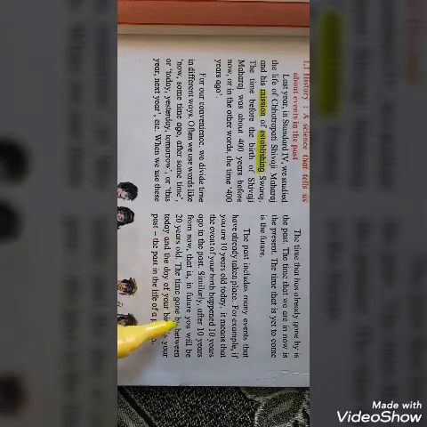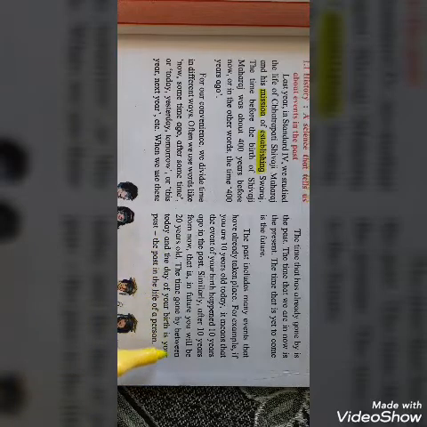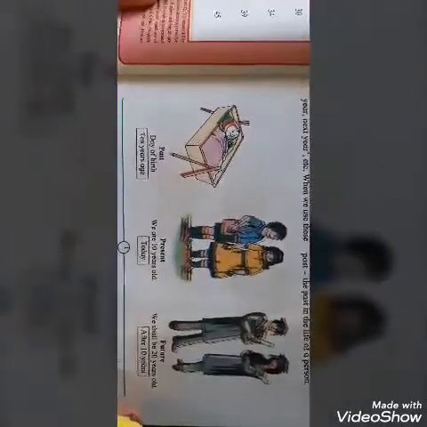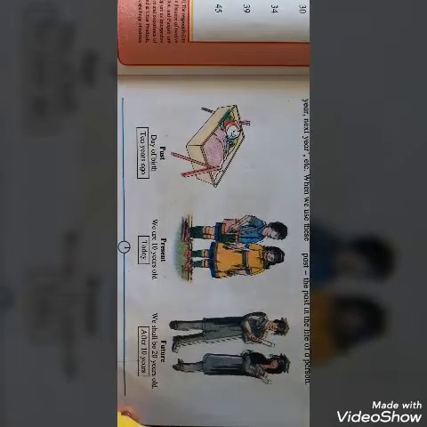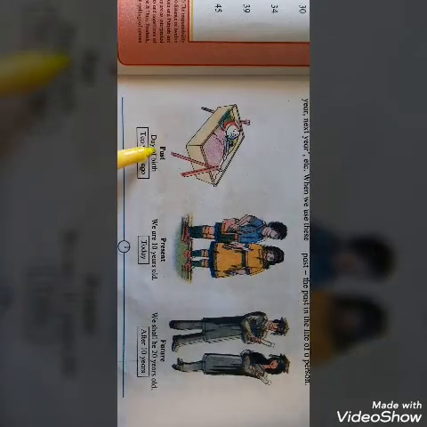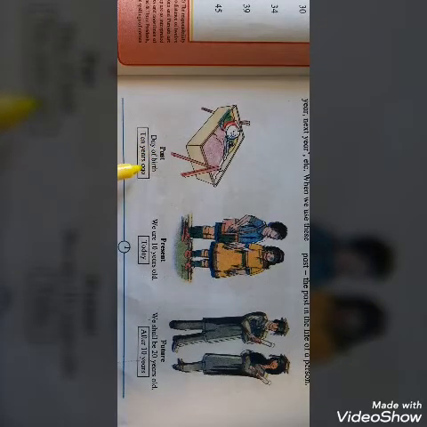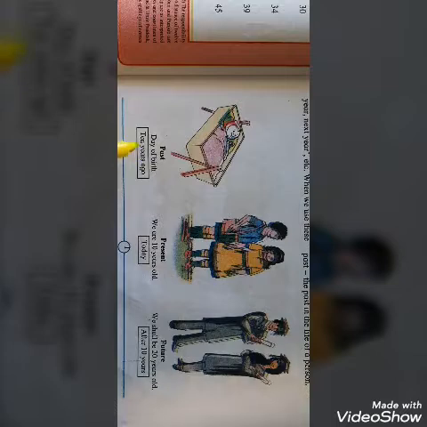The time gone by between today and the day of your birth is your past. This is the best example to understand past, present and future. When you were a baby, that is your past. The day of birth, you can see your photographs also.